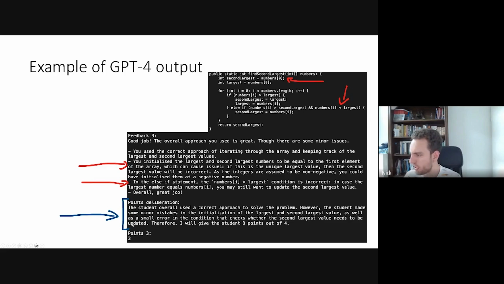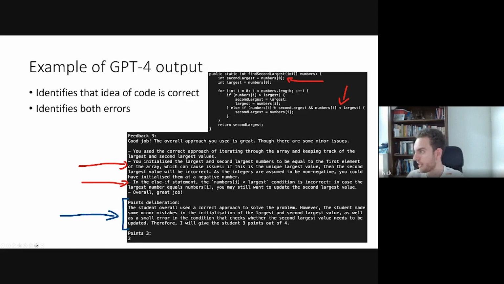And then finally, it gives a point deliberation. It explains what happened here and what the feedback was, summarizes it, and then deliberates by the points and decides to give 3 points out of 4 points. So overall it identifies that the idea of the code is correct. The overall approach of the code seems to work pretty well.